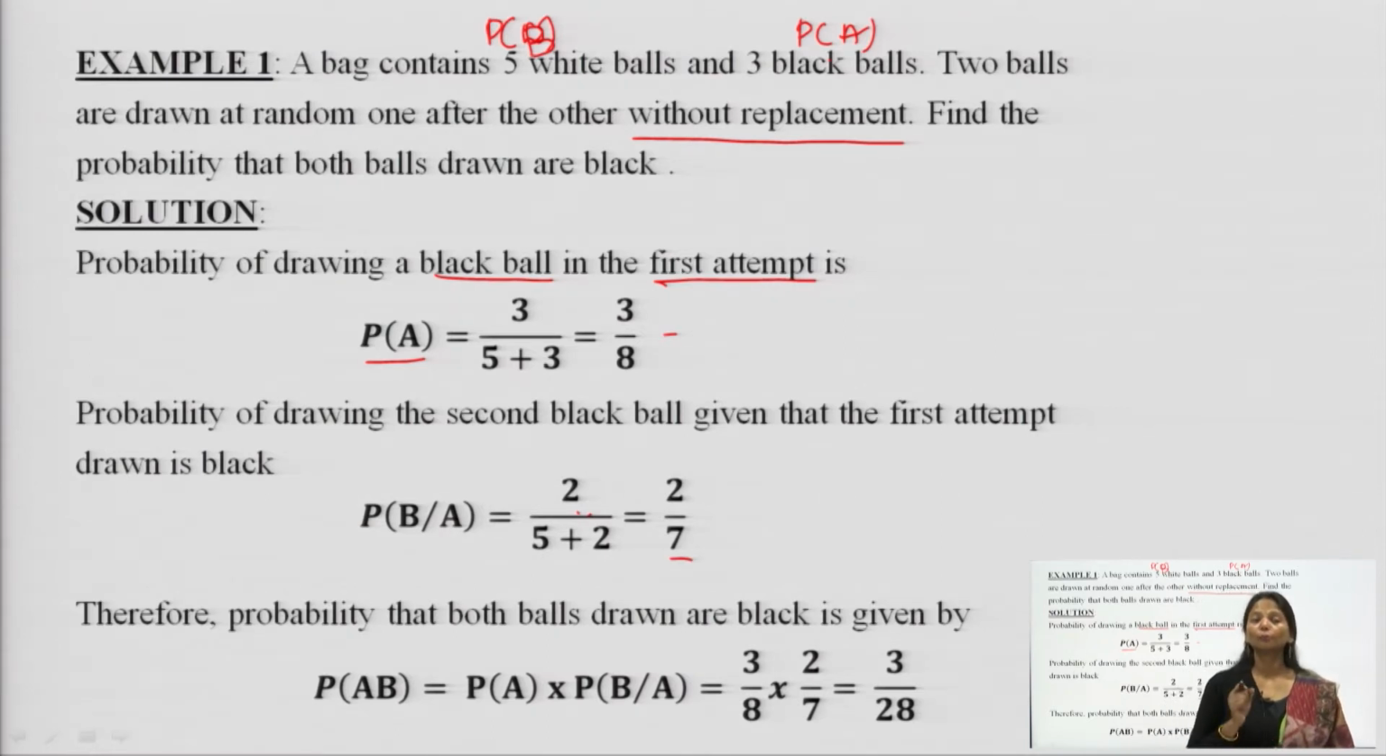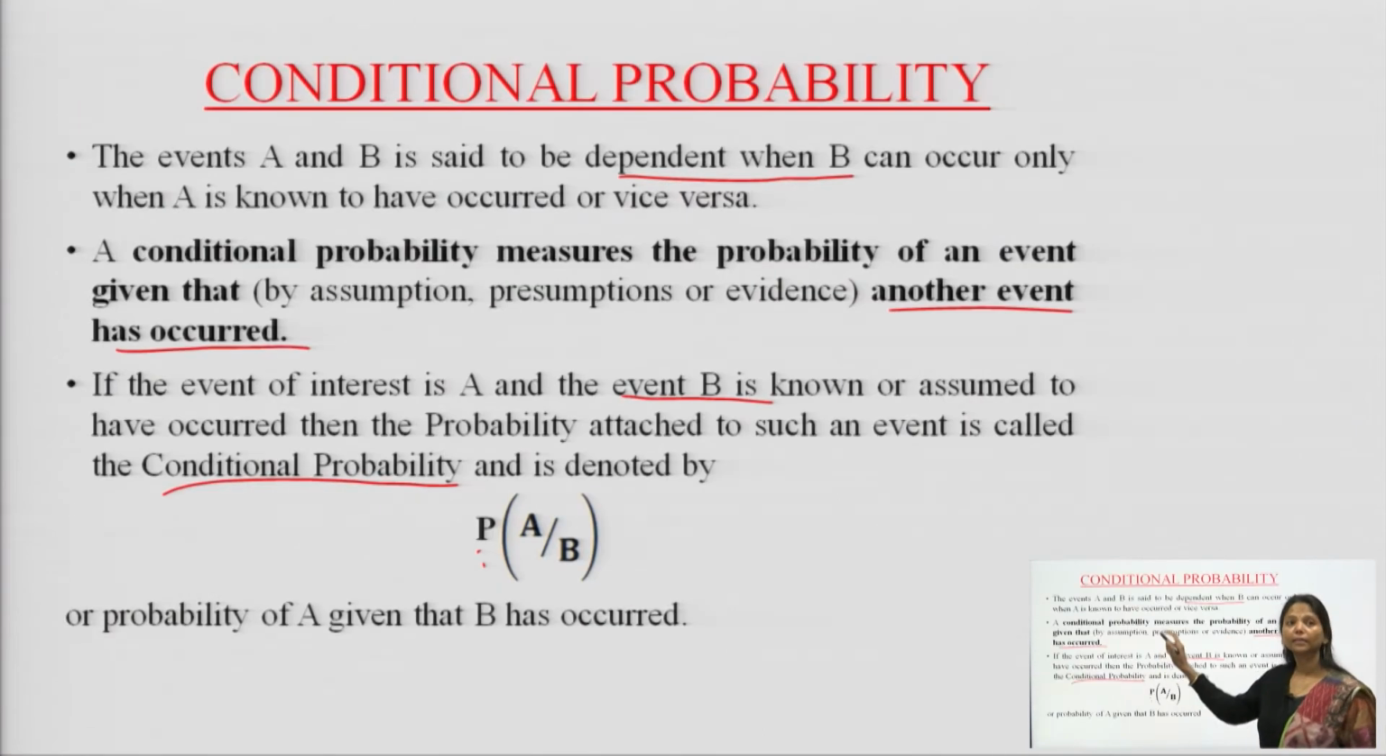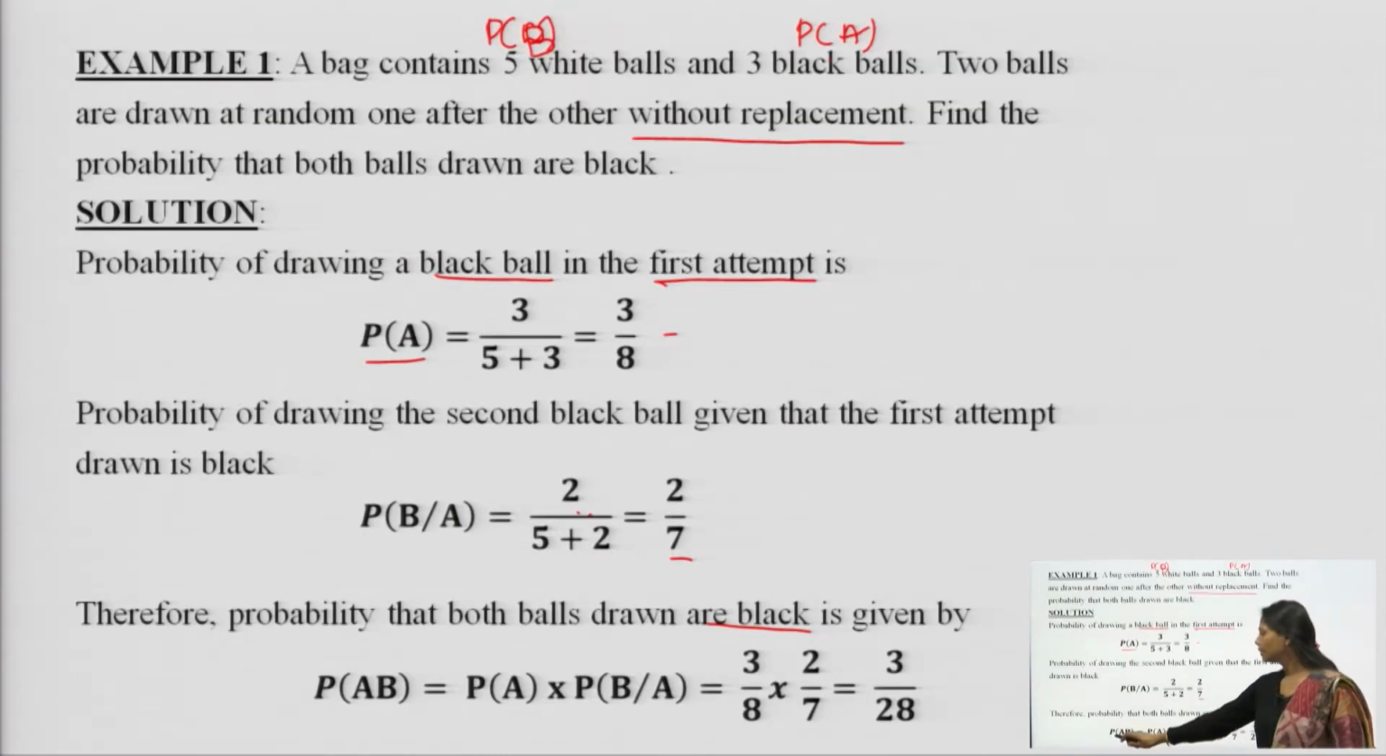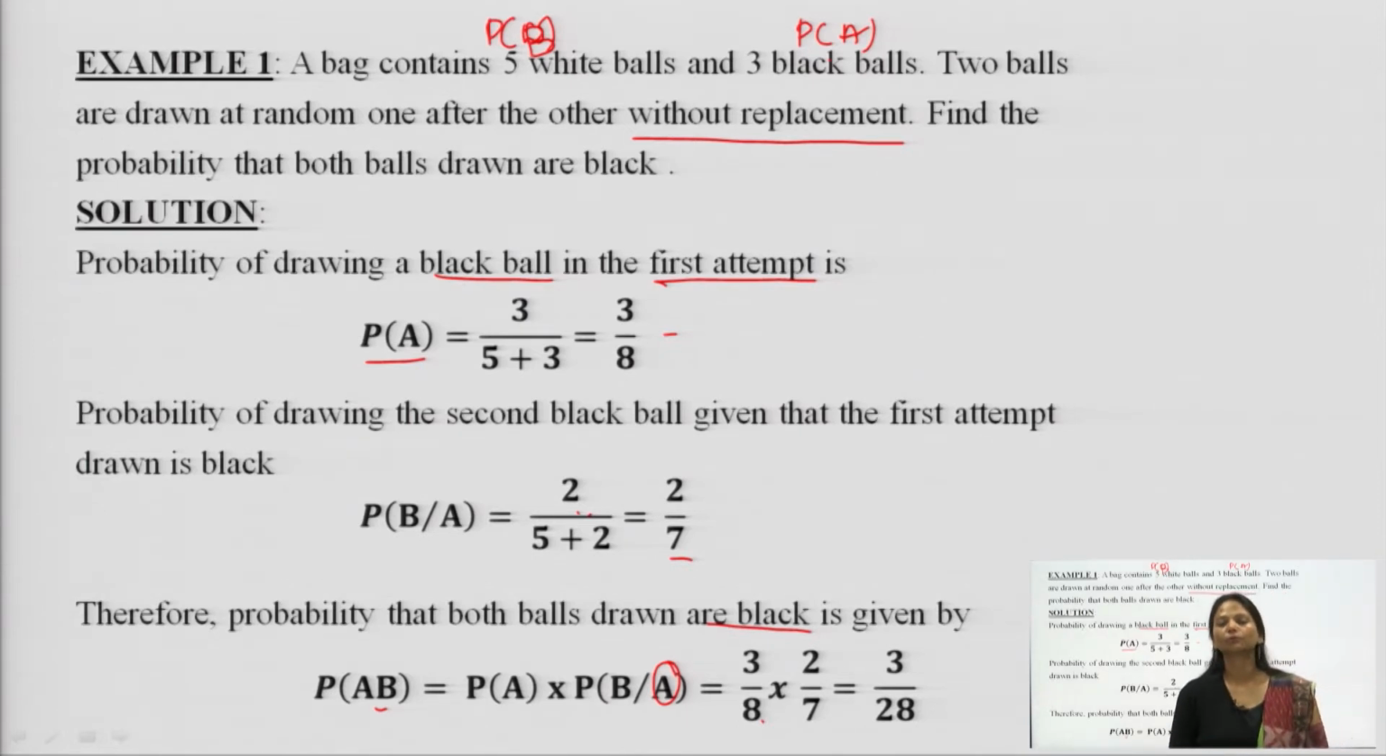Therefore, the probability of both balls drawn being black is given by, now we apply the conditional probability formula, which says probability of AB is equal to probability of A into probability of B given A, when A is already known to us. Therefore, probability of A is 3 over 8 multiplied by probability of B given A, which is 2 over 7. When we multiply them both, we get 3 over 28. This is the probability of getting a black ball without replacement.